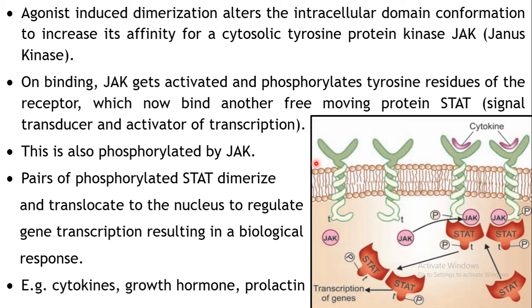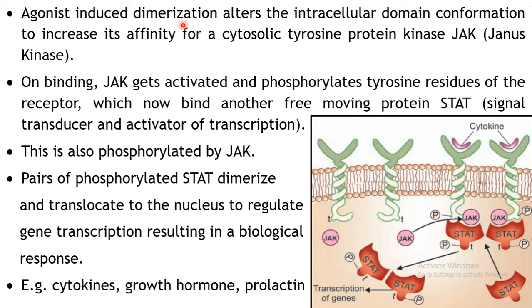Now let us see what are the different steps which are involved in this type of receptor. Usually when an agonist binds to this type of receptor, it will result in dimerization. Again the same way, just like your previous type of receptor, the transmembrane enzyme linked receptor. Over there also when hormone binds, dimerization takes place and the enzymatic activity gets activated.